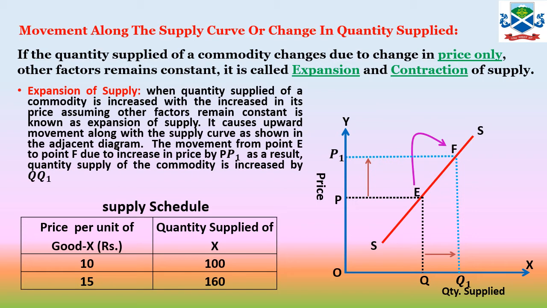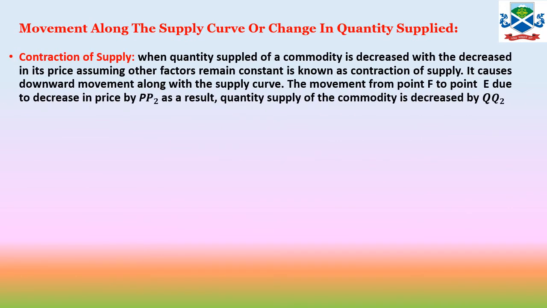You will find the opposite case in the contraction of supply. In contraction of supply, the quantity supplied of a commodity decreases with a decrease in price, assuming other factors remain the same.